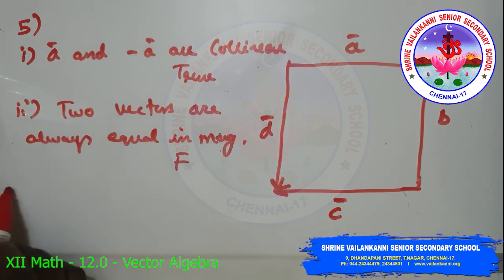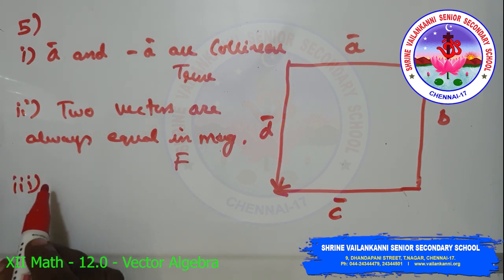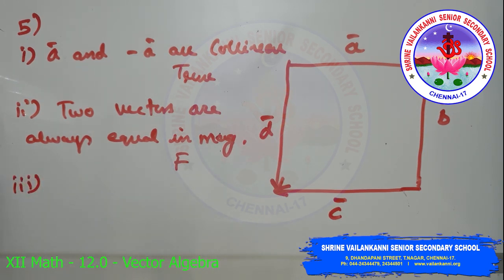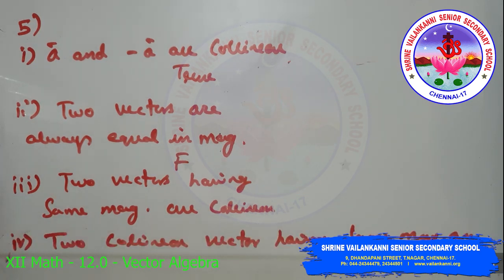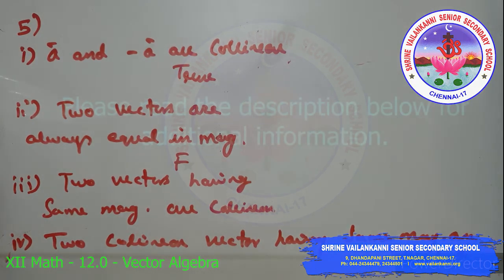Third one, two vectors having the same magnitude are collinear, which is false. Two or more vectors are said to be collinear if they are parallel to the same line irrespective of the magnitude and directions. Fourth one, two collinear vectors having the same magnitude are equal, which is also false.